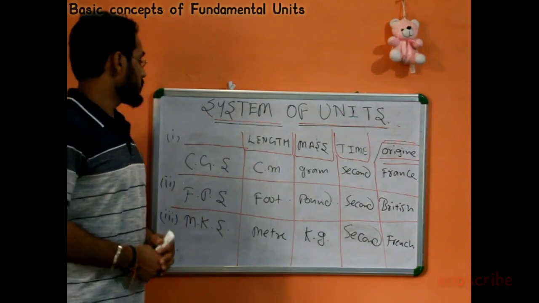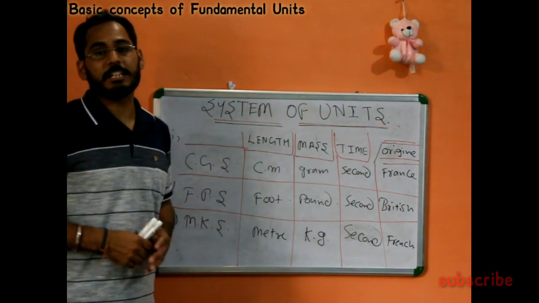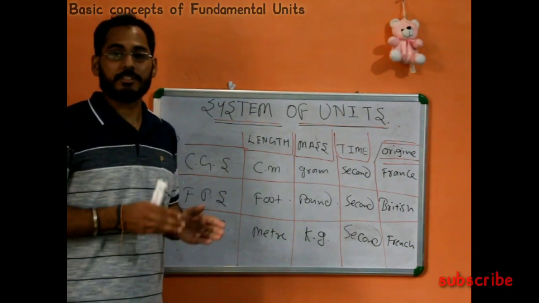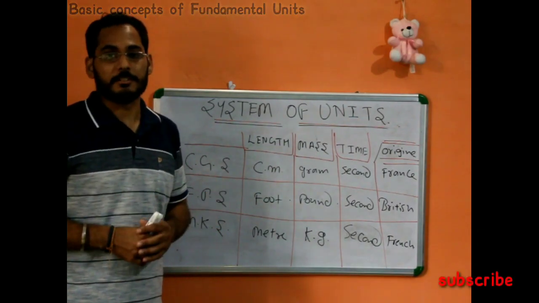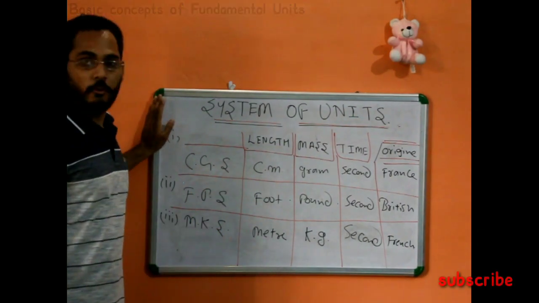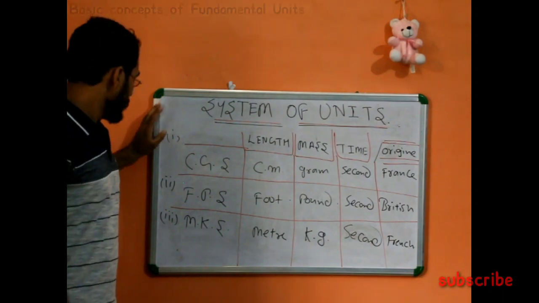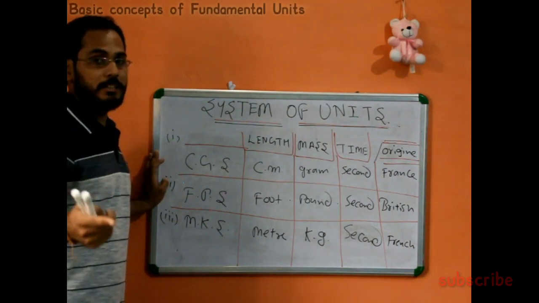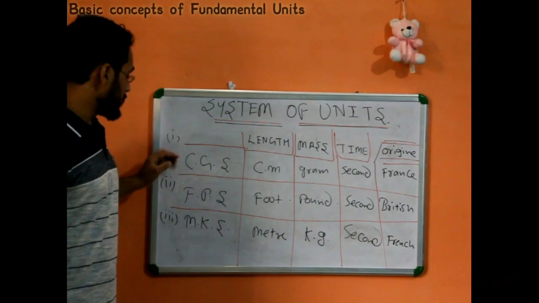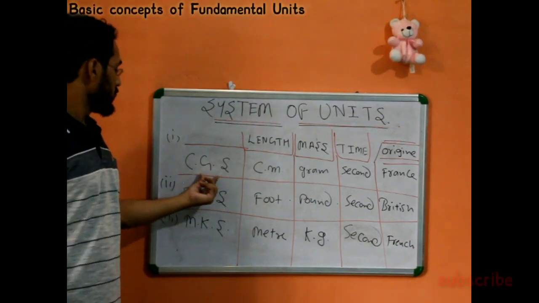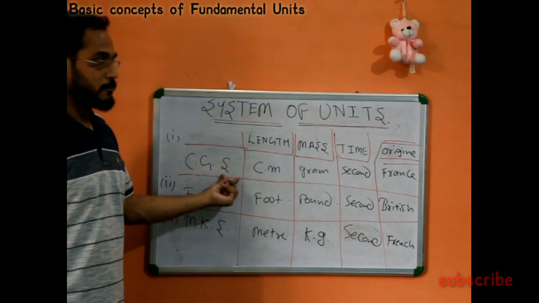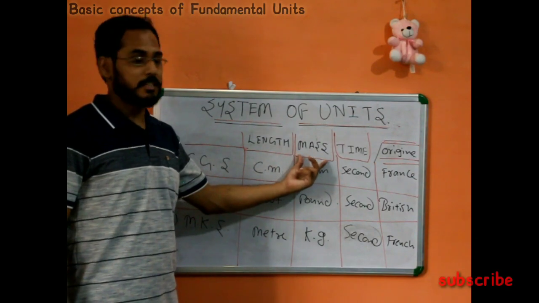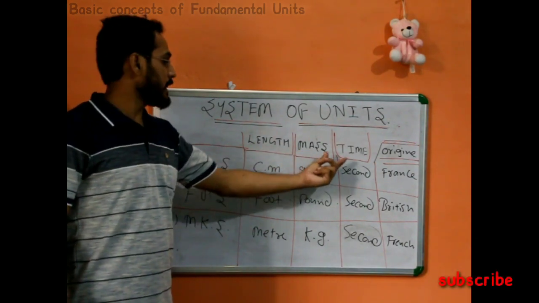Our next topic is system of units. It is a complete set of units with which we can measure different kinds of quantities, fundamental and derived. There are actually four kinds of system of units, but here we will only talk about three first and one maybe later. The first is CGS. C stands for centimeter, G for gram and S for second. These systems of units are defined as per three parameters: the first is length, second is mass and third is time.